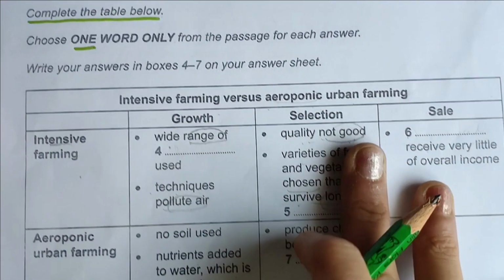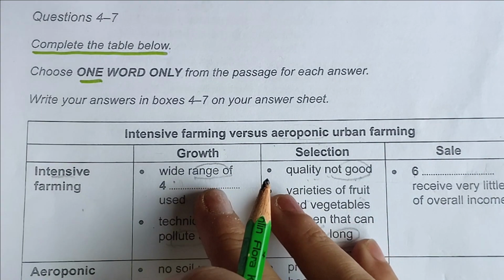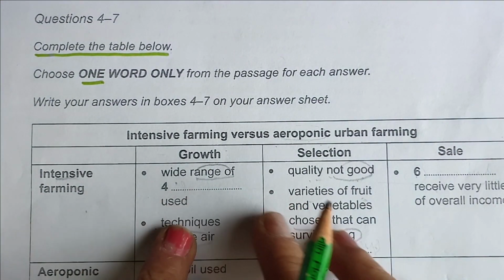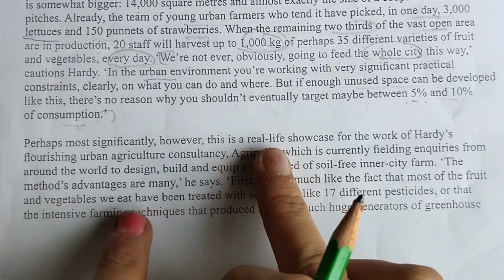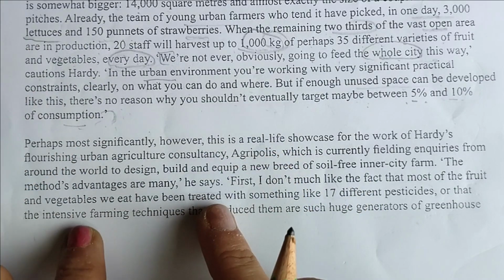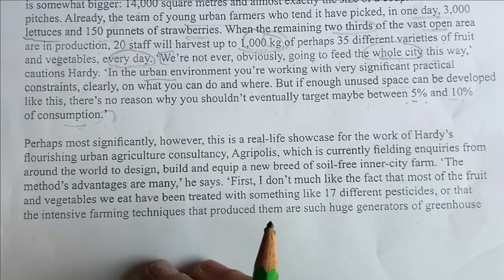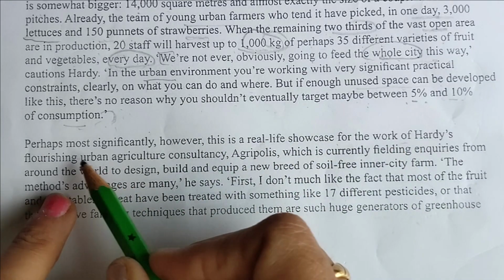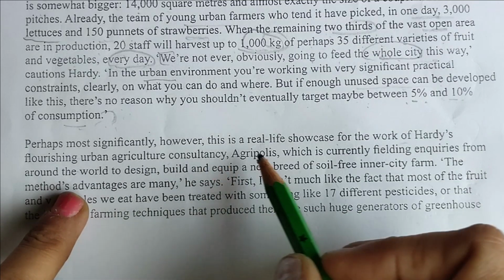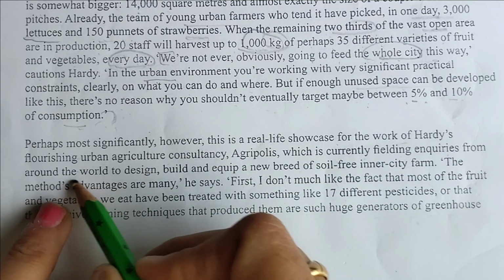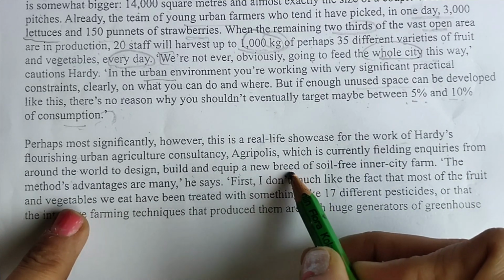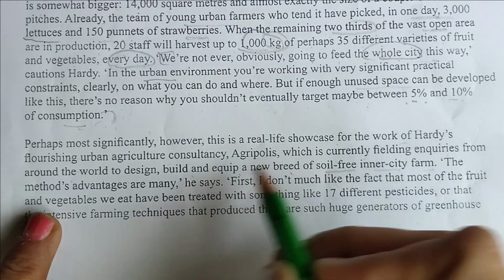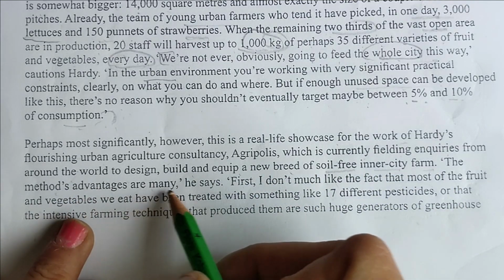Okay, now coming to the location, fourth number, wide range of intensive farms we are looking for. So this paragraph we have done. Now I am looking for the word intensive farms. Okay, flourishing under agriculture consultancy, which is currently fielding inquiries to build and equip a new breed of soil free inner city farm. The method's advantages are many, he says.